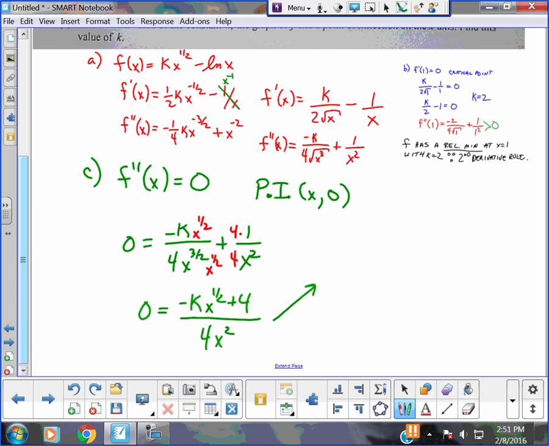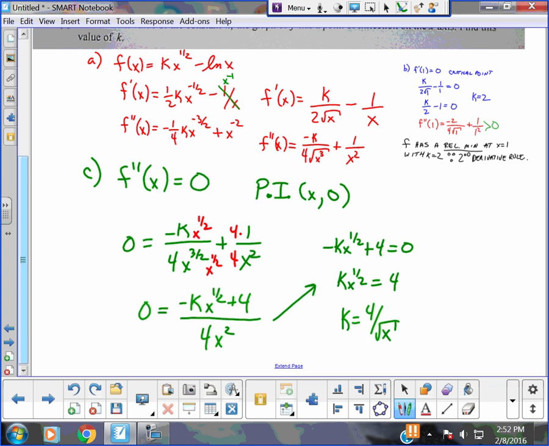So at this point, I think I could write negative kx to the half plus 4 equals 0. Kx to the half equals 4. X to the half equals 4 over k. And how do I get rid of that? Oh, I want to solve for k. I want k. So how about k equals 4 divided by the square root of x? I wouldn't rationalize, guys. K is there. Now this is the hardest problem.